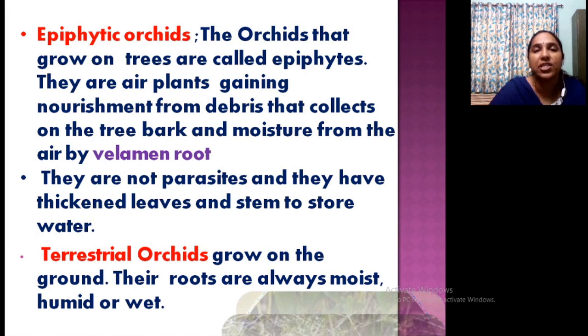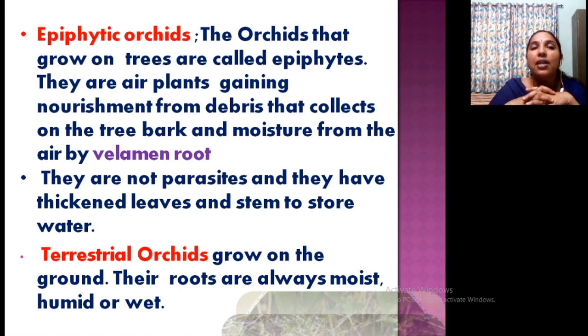There are epiphytic orchids, meaning orchids that grow on tree trunks. Maravaya, usually we can see on tree trunks, and they are called epiphytes. They have specialized roots also, and they grow on tree barks and absorb moisture from the air by using a spongy root known as velamen root, a long white root you can see, by which they absorb nutrients from the air. Clear? And they are not parasites. They have thickened leaves and stem to store water.